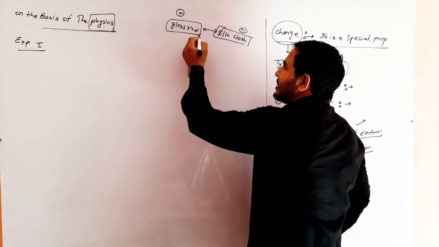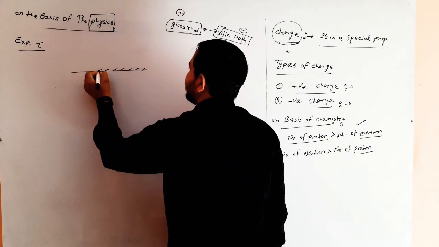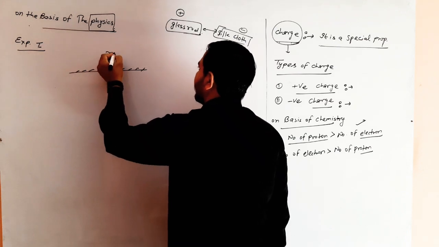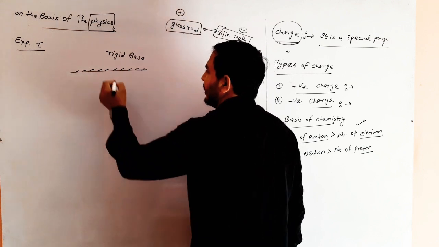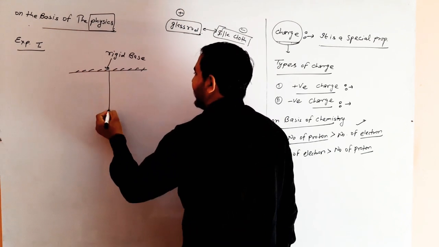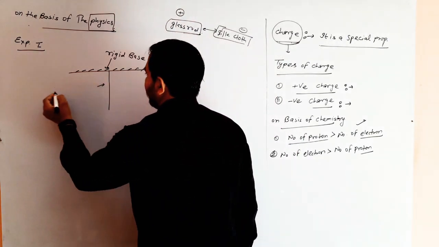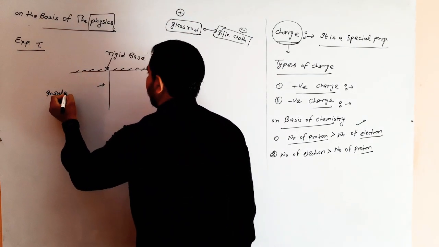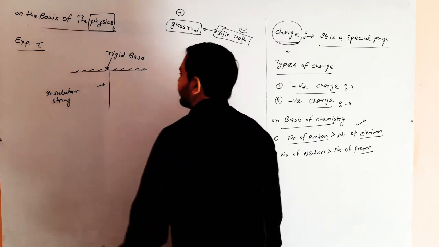This glass rod is freely hung by this raised base. Clear? And we take an insulator string.